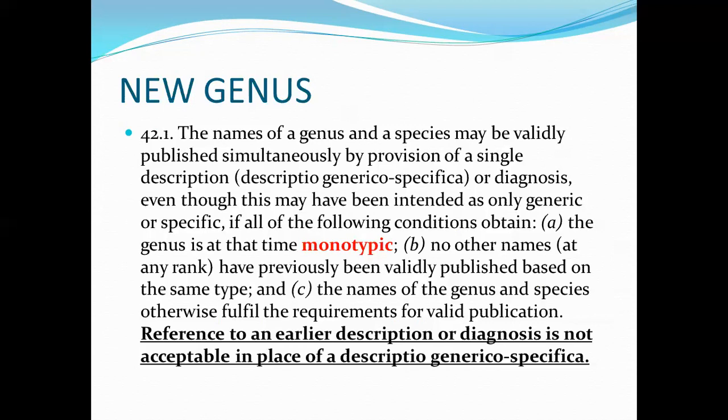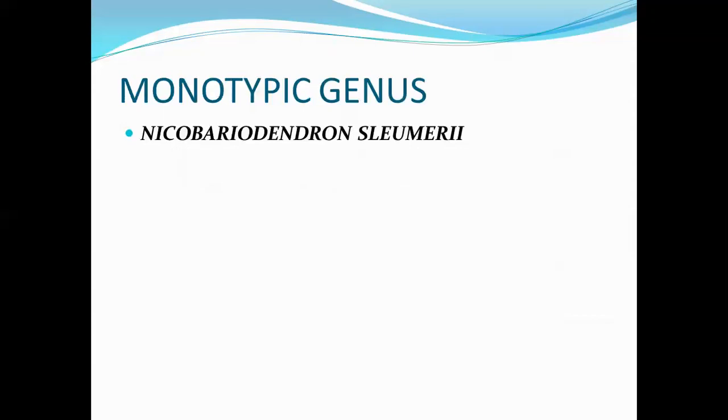No other name at any rank has previously been validly published based on the same type, and the names of the genus and species otherwise fulfill the requirements for valid publication. Reference to an earlier description or diagnosis is not acceptable in place of a descriptio generico-specifica. Monotypic genus: Nicobariodendron flammurae.